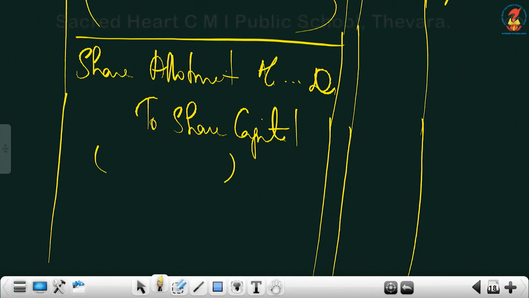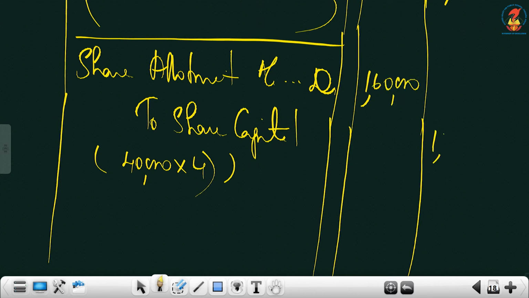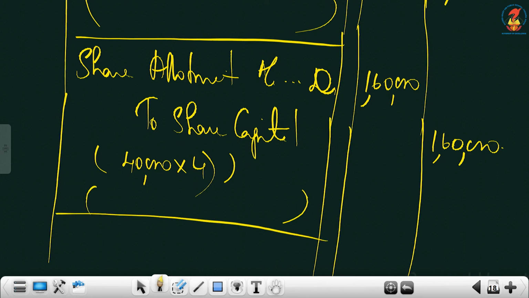So allotment money in total, we will be getting allotment money on 40,000 shares. That's the issued number now. 40,000 into the per share value of 4, so that is 1,60,000. That is allotment money due.